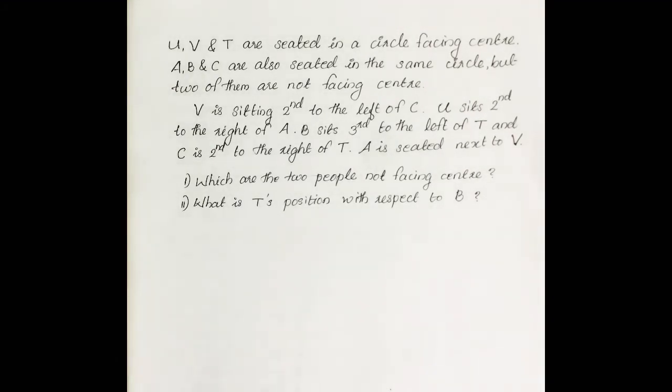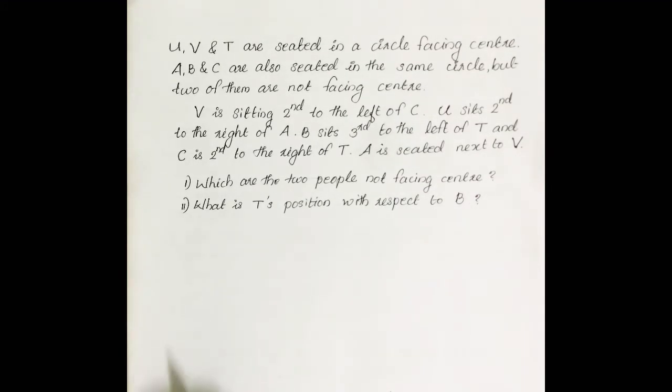We know that in a circular question, either all are facing towards center or all are facing outside, or in some questions they will give some facing inside and some facing outside. In this question also, it is clearly mentioned that U, V and T are facing towards center.